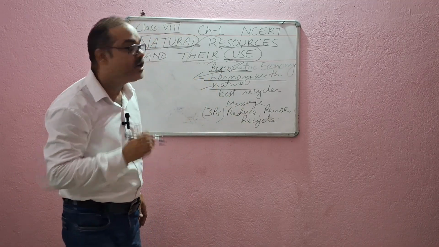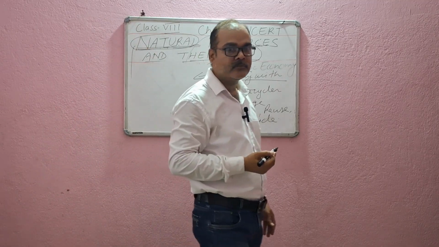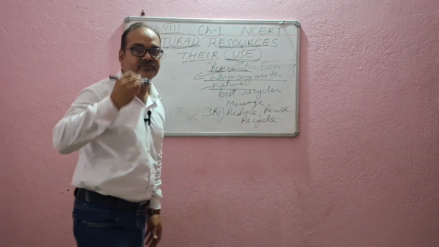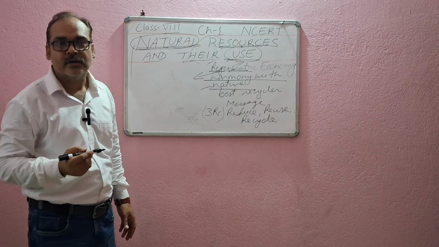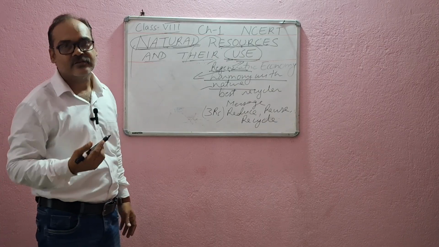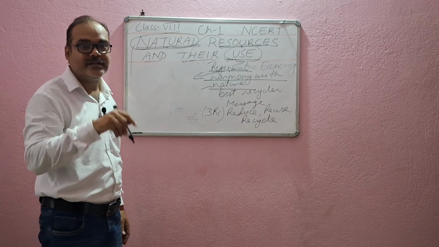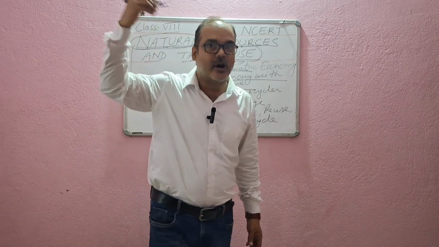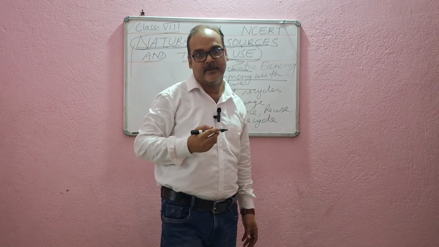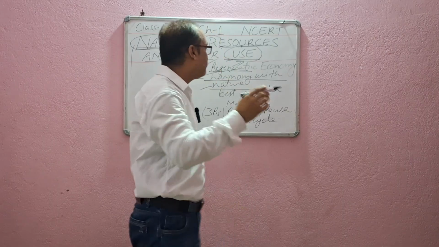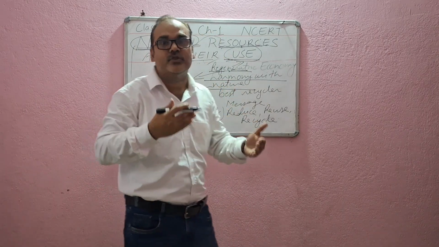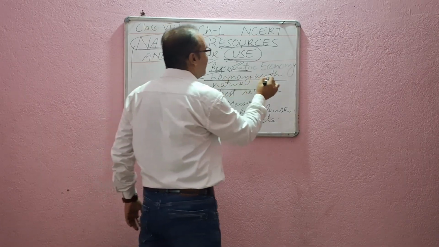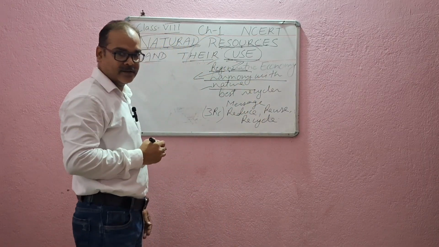How are we disturbing nature? We are recklessly cutting down the trees. This is called deforestation. And just the opposite is afforestation. To plant more and more trees is called afforestation. So we should use the resources and we must maintain harmony with nature, right? Okay.